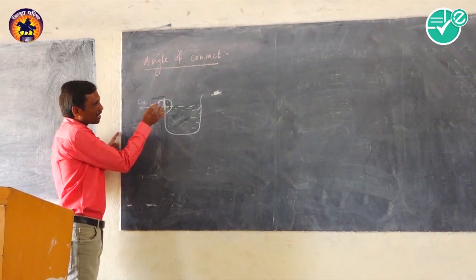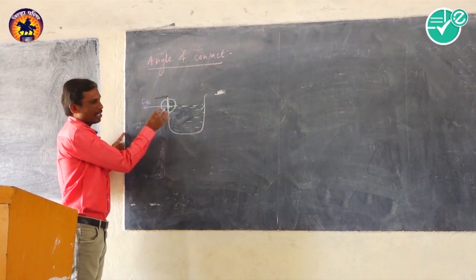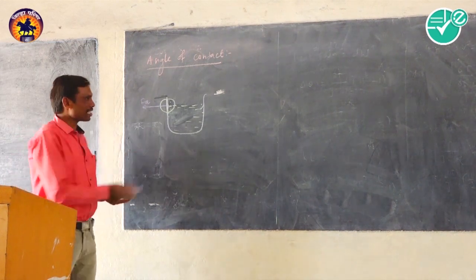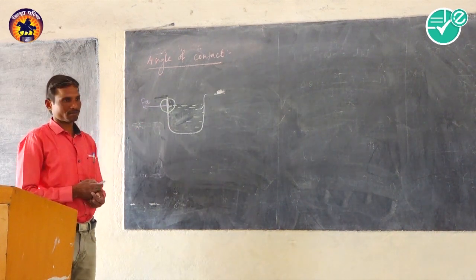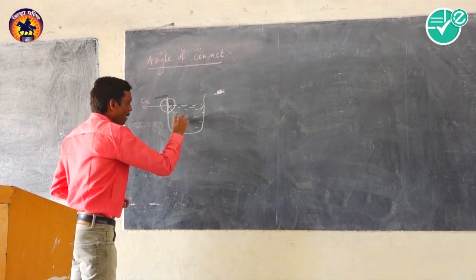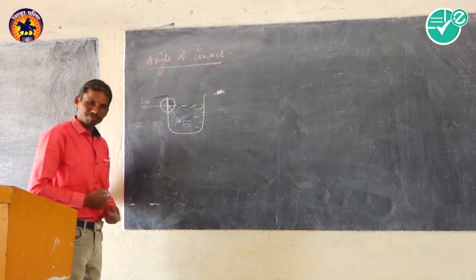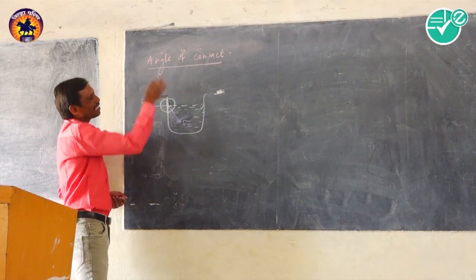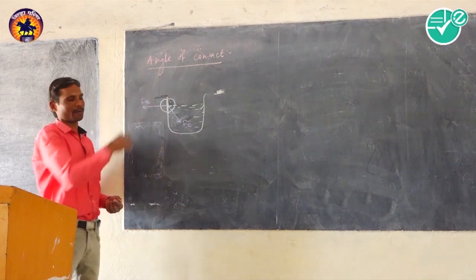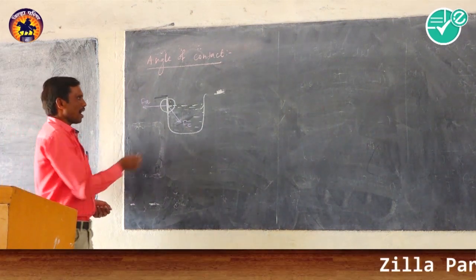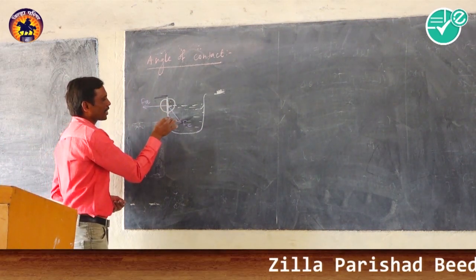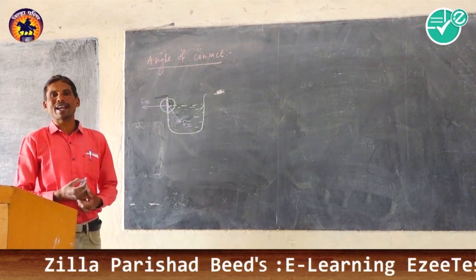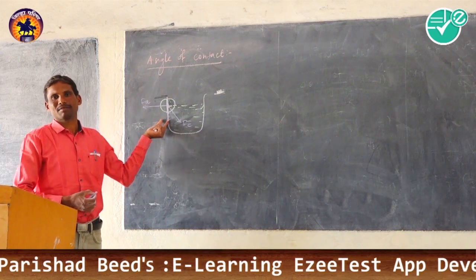The adhesive force exerted by the air molecules on that molecule is negligible because there are few air molecules. It also experiences a cohesive force due to the liquid molecules lying in its sphere of influence. And it also experiences a gravitational force equal to its weight in the downward direction, which is also negligible.